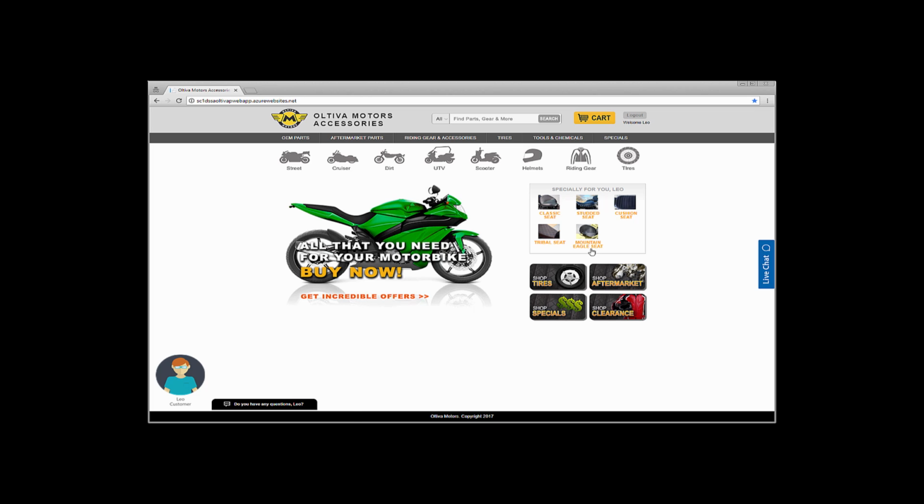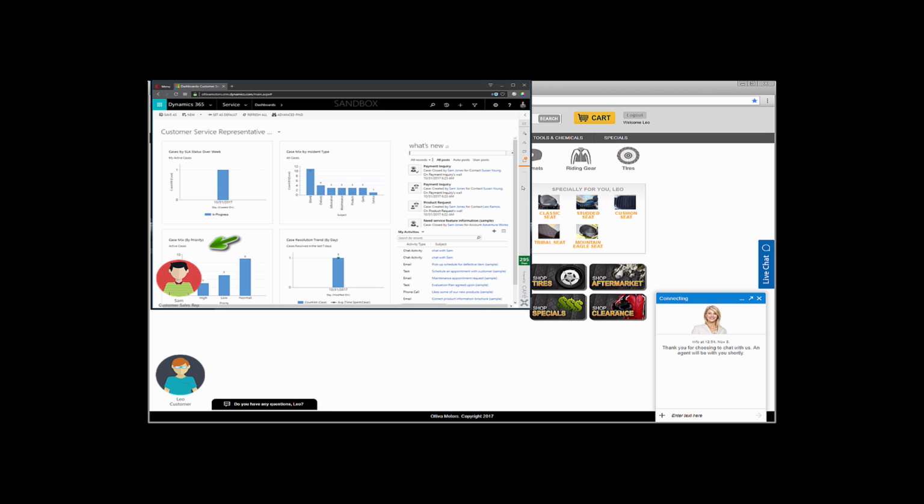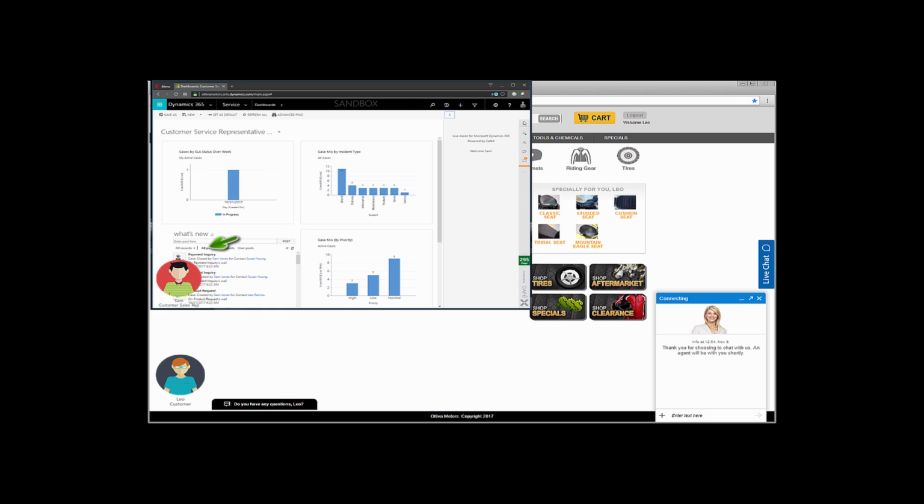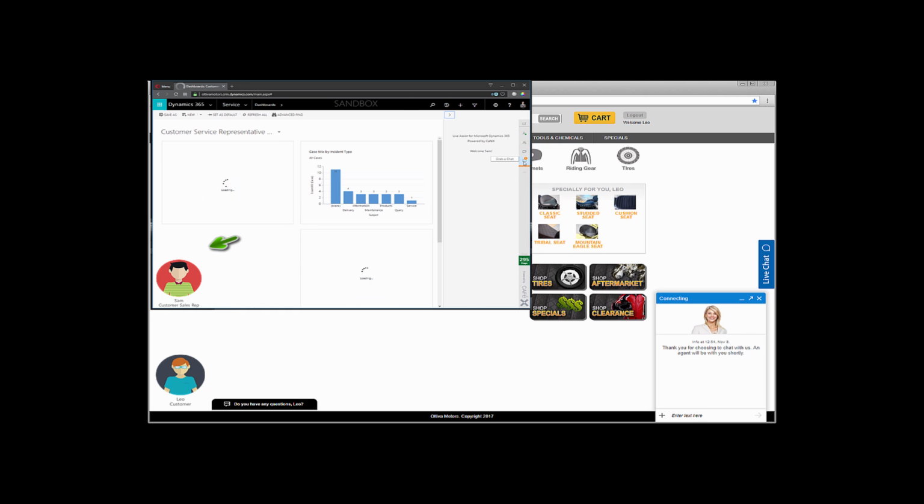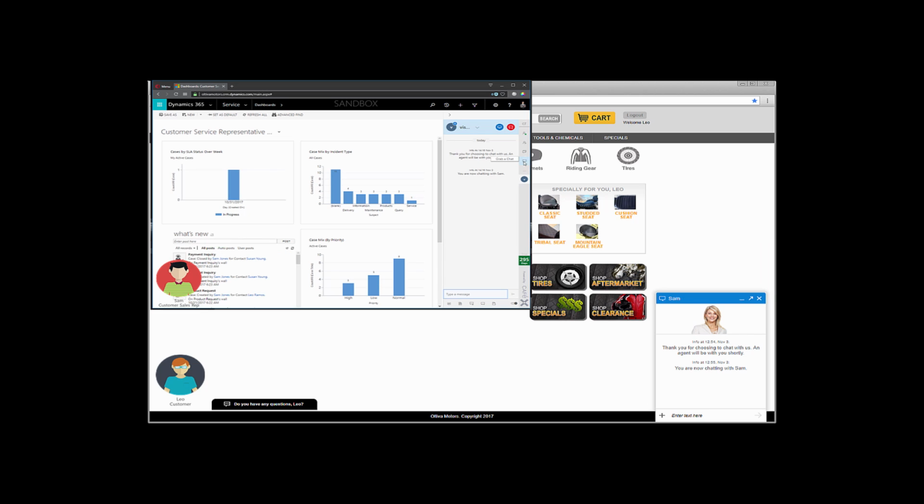The last customer scenario we'll cover is the use of CRM in interactions with a customer from the Ultiva Motors website. In this scenario, Leo has a question, and rather than ask the bot, he's going to click on the live chat link in the right-hand side of the Ultiva Motors website. This will enable that connection to a live agent who's online in the call center. And immediately we'll show the call center agent, Sam, actually respond to the request and begin a dialogue with Leo.